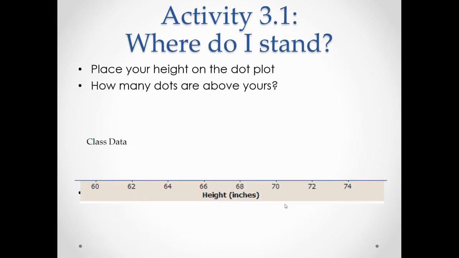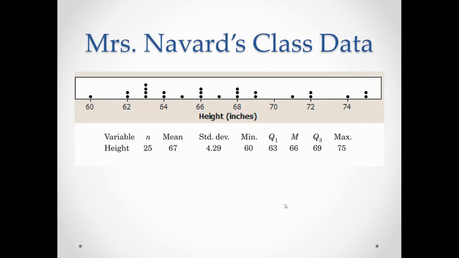Okay, we're not going to do this activity because we're not in class. So I have a pretend class here. Mrs. Navard's class data. She went through and recorded the heights of each student in her class. So each dot is a student in the class. The dot on 62 right here means that this person is 62 inches. There are 2 students that are 5 feet 2 inches tall in her class. There are 2 students who are 6 feet tall in her class.